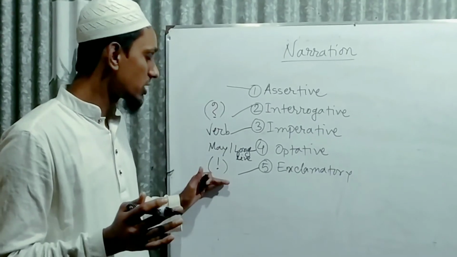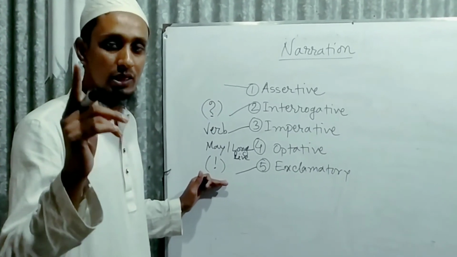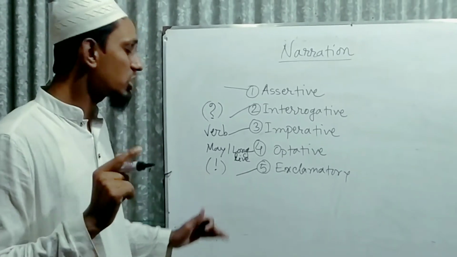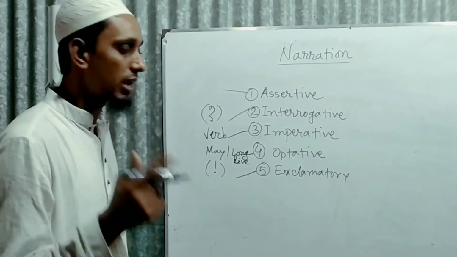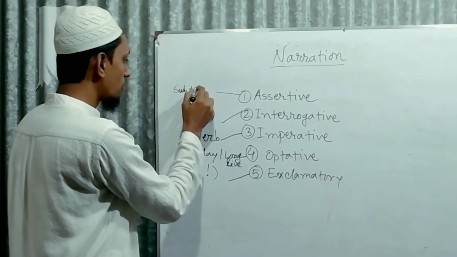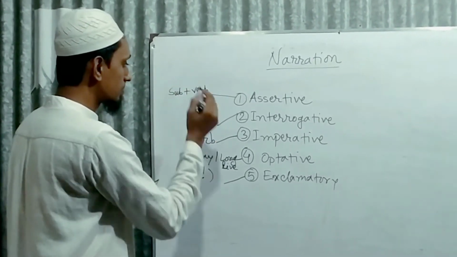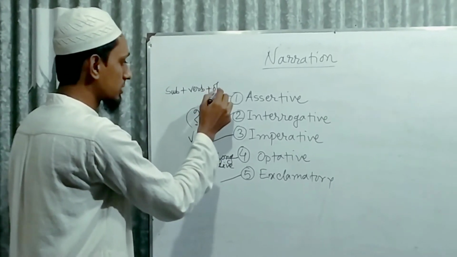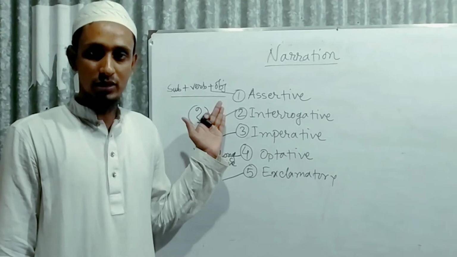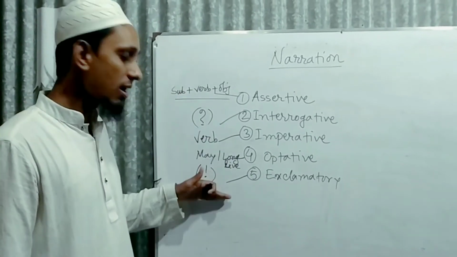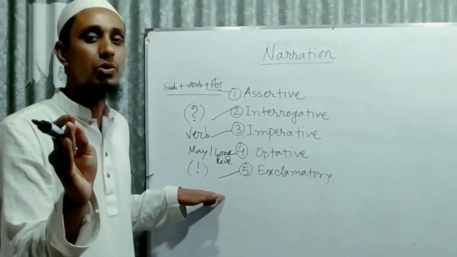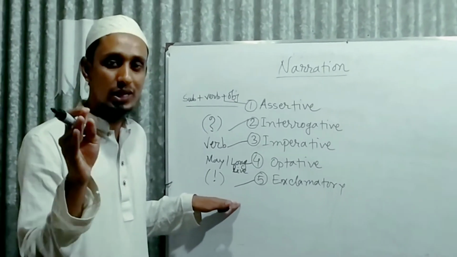And so one is left, it is assertive, and it is very easy. Already four have been done and one is remaining. That is the assertive sentence. And what is an assertive sentence? The structure of the assertive sentence, you should keep in mind, is that you find one subject, one verb, and an object. That is an assertive sentence. So five are done already.